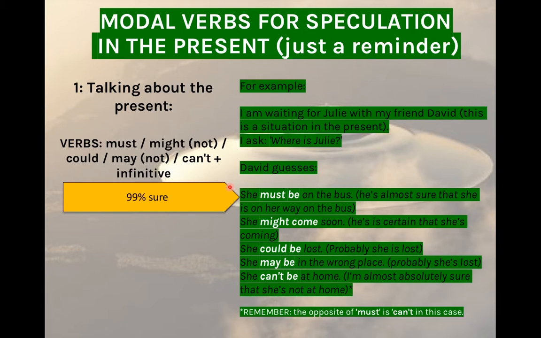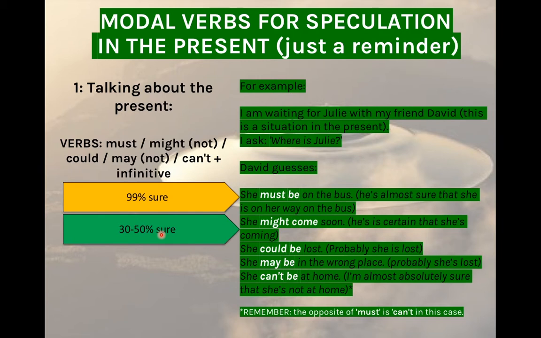The second speculation that he makes is she might come soon. David is 30 to 50% sure that Julie is coming, so he says that she might come soon. He is not certain that she is coming. He is 30 to 50% sure that she is on her way.